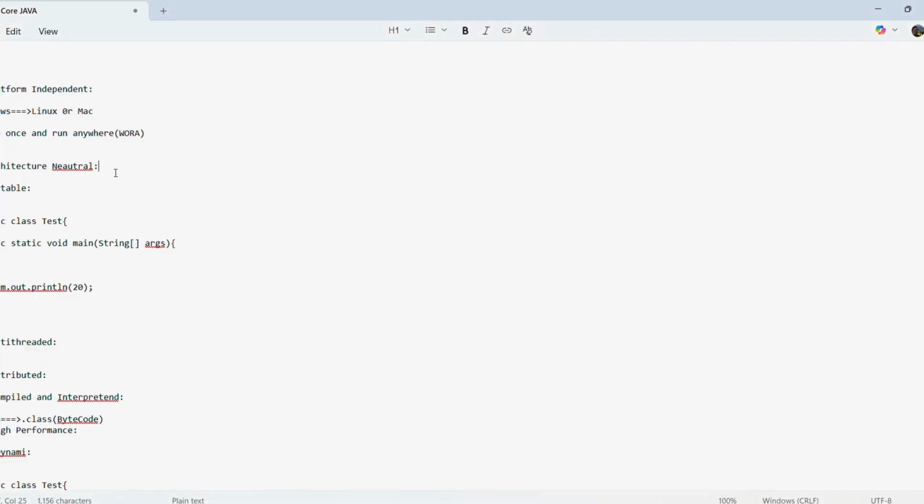And next feature is architecture neutral. What is the meaning of this architecture neutral? Architecture neutral means I am writing Java code for a Windows machine. Now my machine has only 1 GB RAM. Now I wanted to change this RAM to 45 GB. So this change will not affect the Java program.